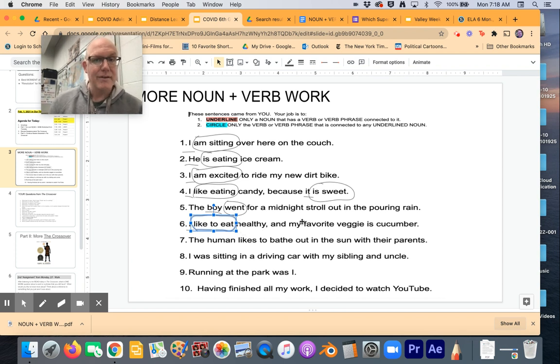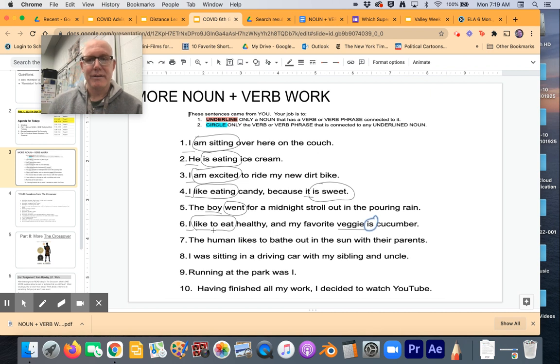Now here's another comma here. This is a compound sentence. This is great. We have another noun and verb situation. So my favorite veggie is cucumber. Now guess what? My is not a person. Favorite, not a person or a thing. Veggie, not a person, but it's a thing. And so the second sentence really is this. Veggie is. That's it. Because veggie is doing something. It's existing as a cucumber. My favorite is just describing what kind of veggie. The second sentence is about veggie. That's a thing. Vegetable.